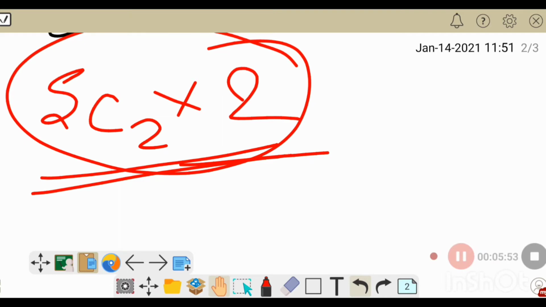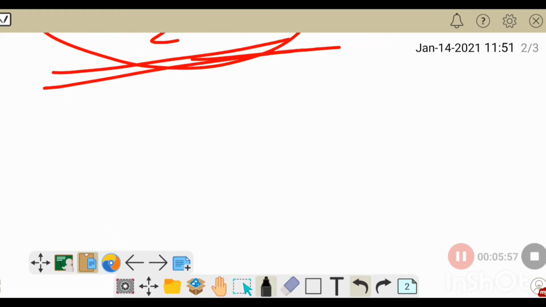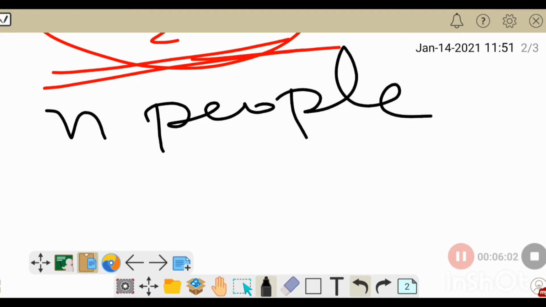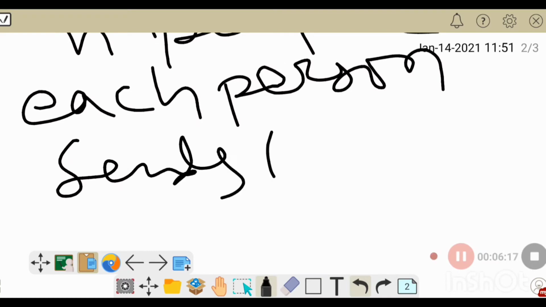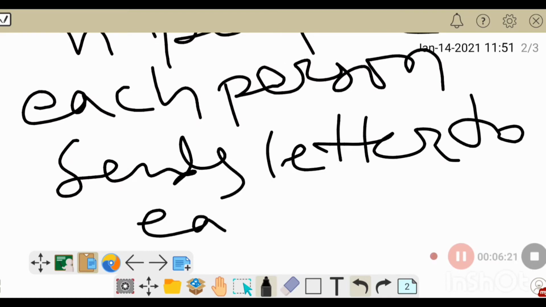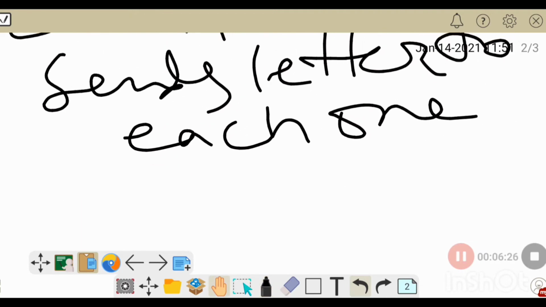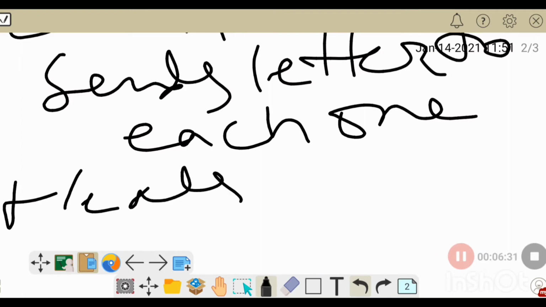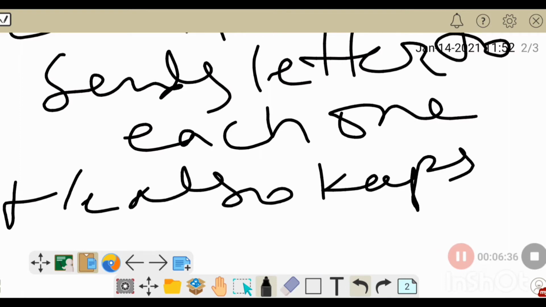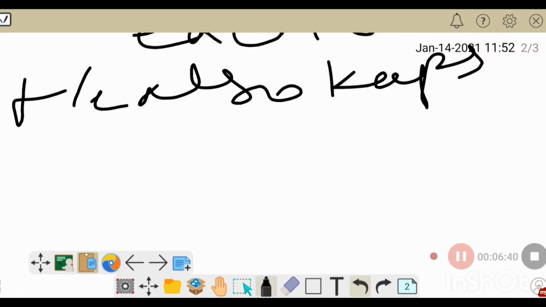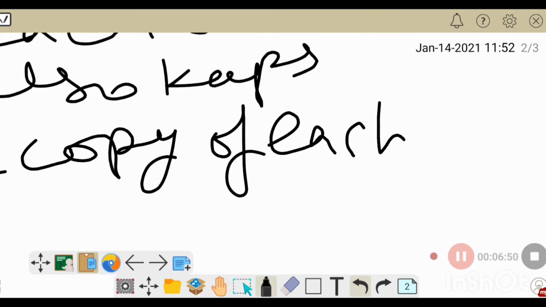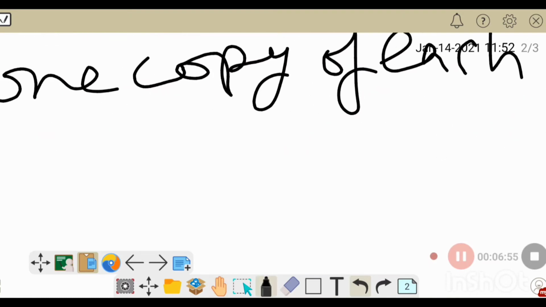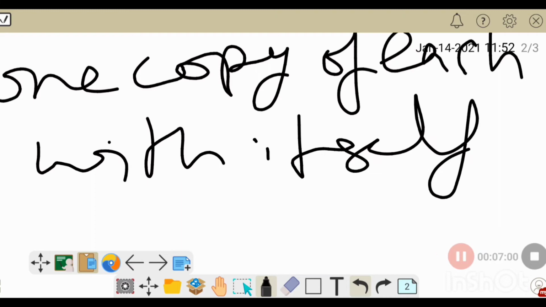Suppose this question is modified further, and they ask that there are n people, and each person sends letters to each one, and he or she also keeps one copy of each letter sent with themselves.